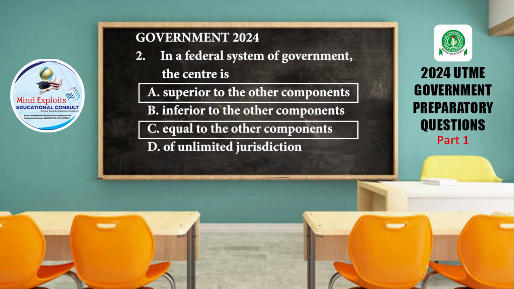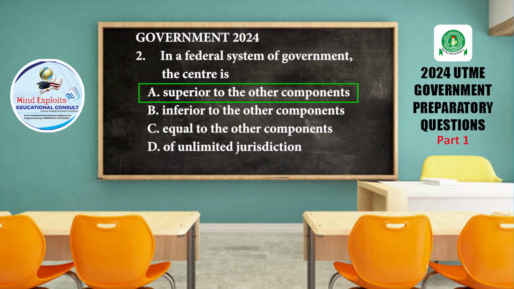In the same way, the power given to the federal government is more than that of the state government, because the federal government also has more responsibility. No state can relate with other countries of the world. No state can print the currencies that we are using. No state can have its own army, its own navy. All these are special duties that only the federal government can carry out. And because of this, more power is given to the federal government. So the right answer here is A. The central government is a little bit superior to the other components of government. Is that clear?